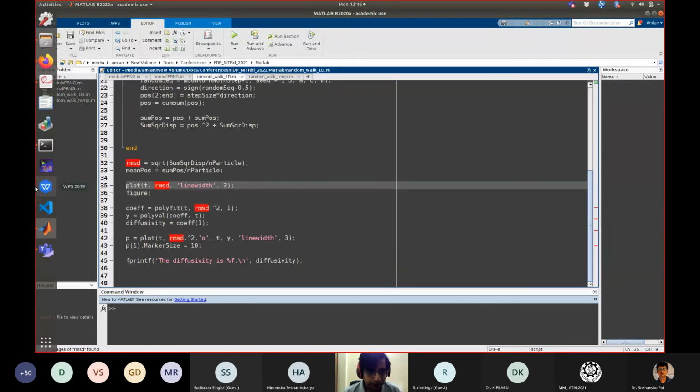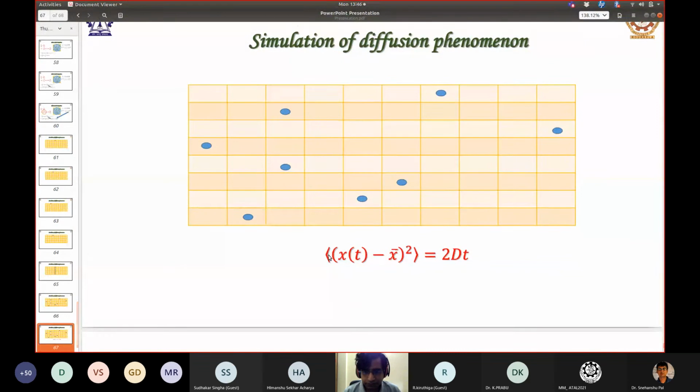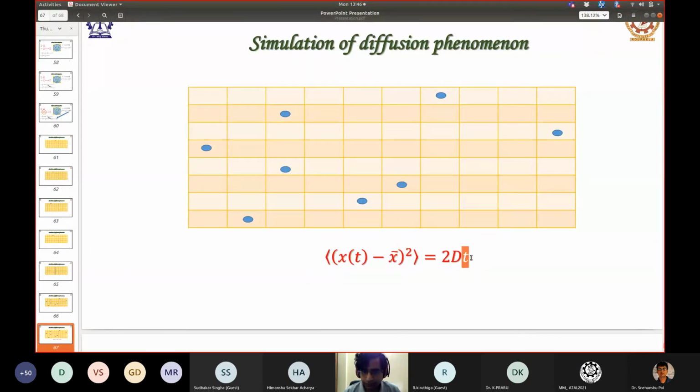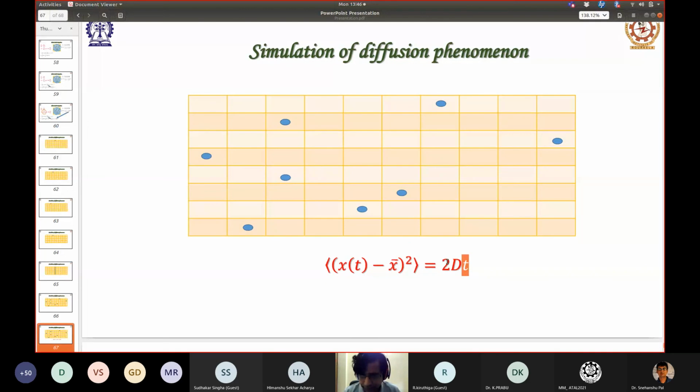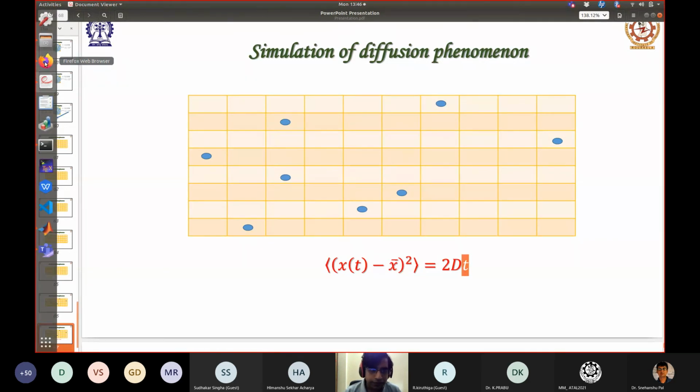So this value, basically this value, I am plotting. So this whole thing at different time steps, this expectation value, I am plotting with respect to time. If everything is done correctly, and if the statistical analysis is correct, as can be shown mathematically, then it should give me a straight line, and I should be able to fit to it.